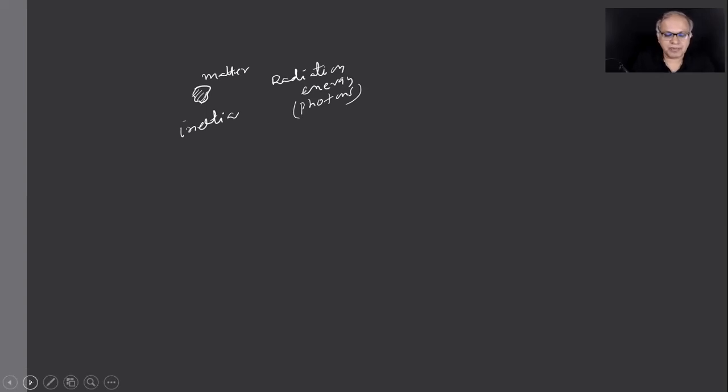What we see outside ultimately is, of course, we don't know too much about life, but if you look at the inanimate nature, it's either in the form of matter or in the form of light, to make it even more simple. And whole physics is interaction between matter and light. That's one way of looking at physics. Of course, interaction between matter and matter, interaction between matter and light.